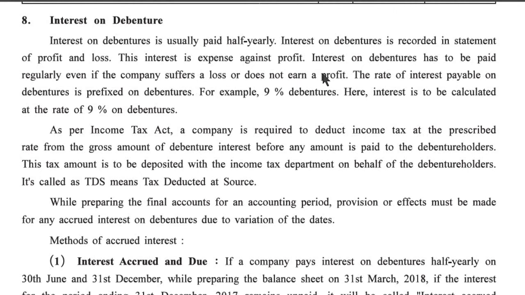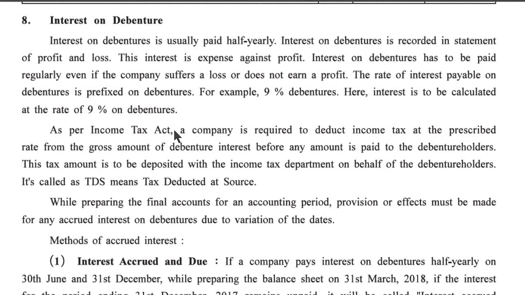It means if a company suffers a loss or does not earn profit, the debenture interest is still a liability for the company. The rate of interest payable on debentures is prefixed on the debentures. For example, 9% debentures. Here interest is to be calculated at the rate of 9% on debentures.